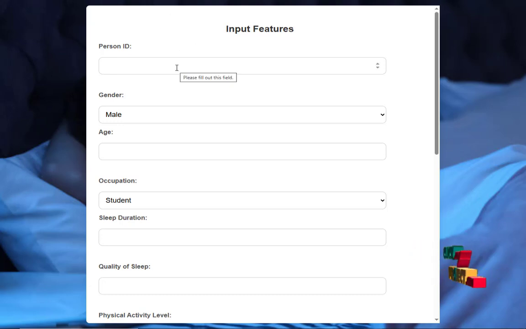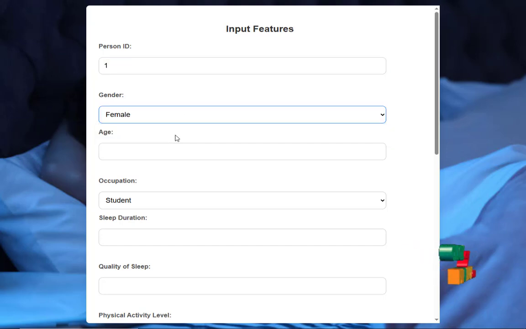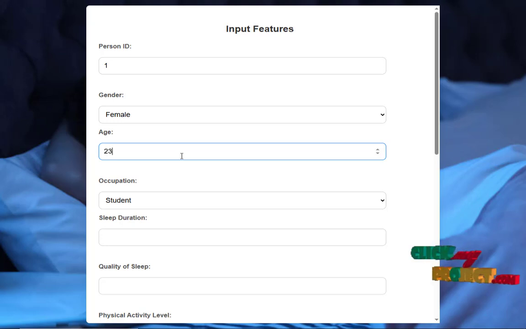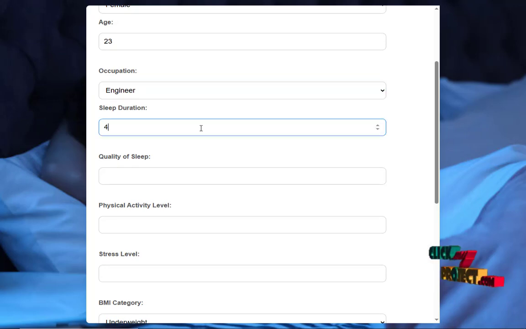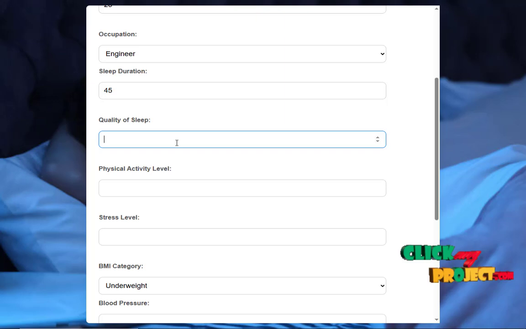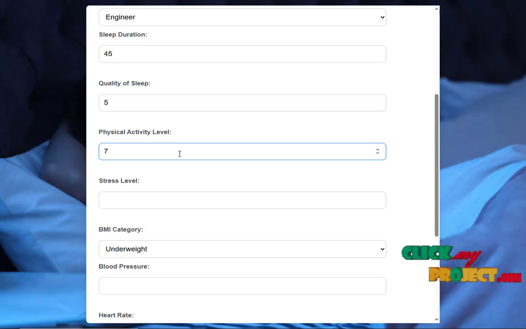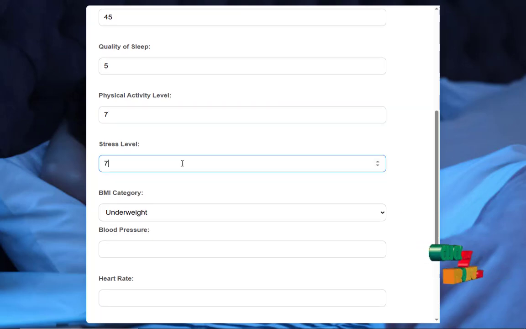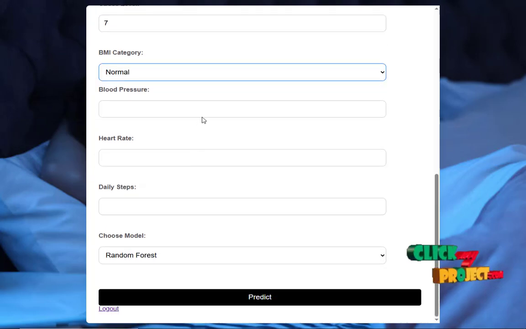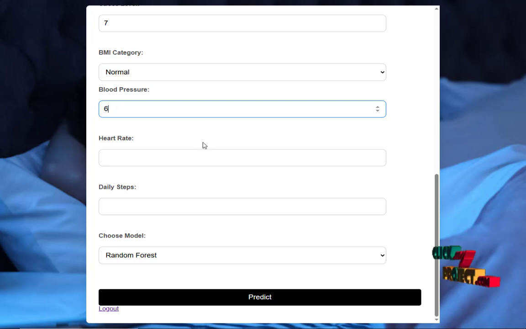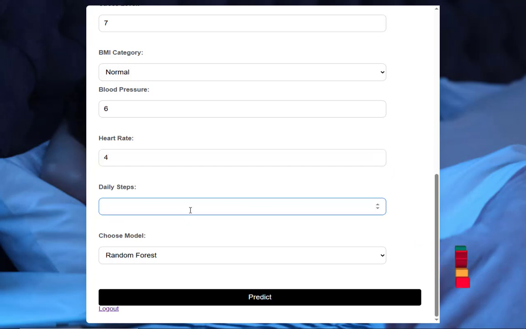The user enters the person ID, the gender, the age, the occupation, the sleep duration, the quality of sleep, the physical activity level, the stress level, the BMI category, the blood pressure, the heart rate, and the daily steps.